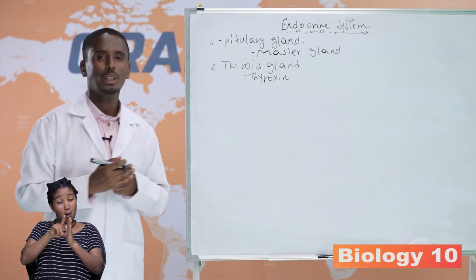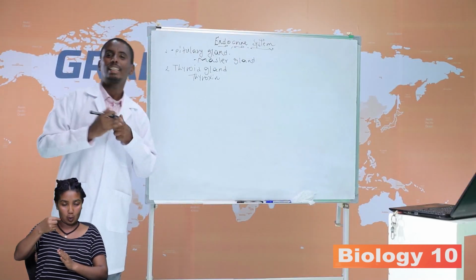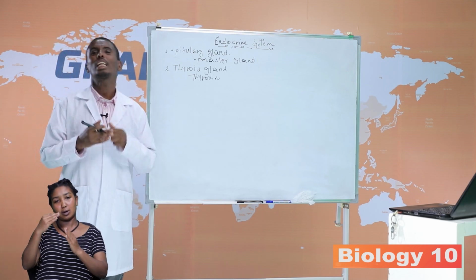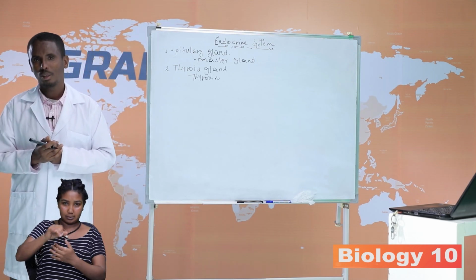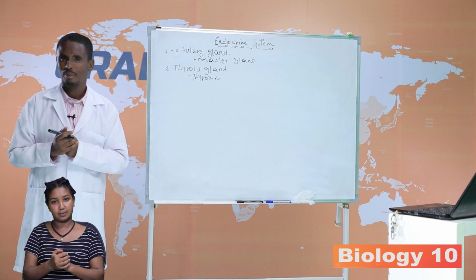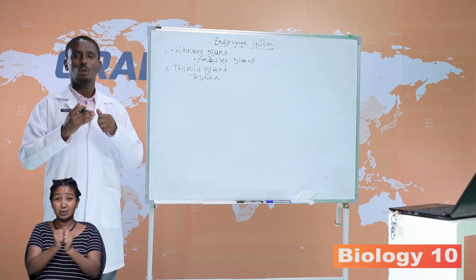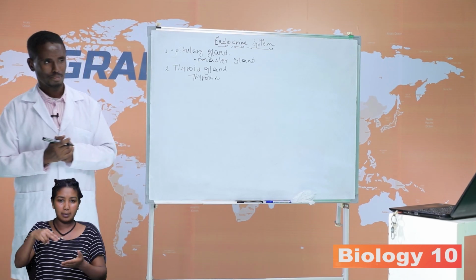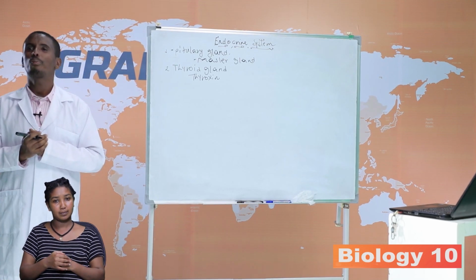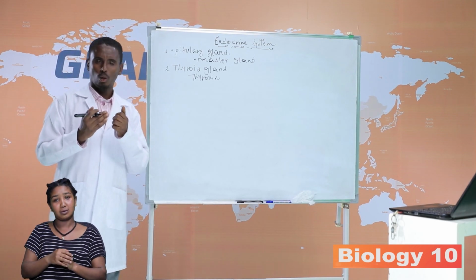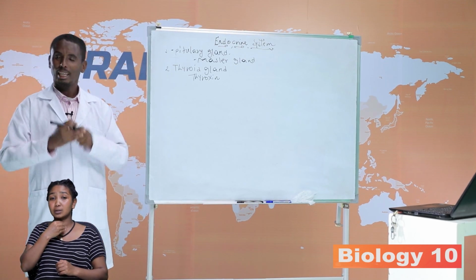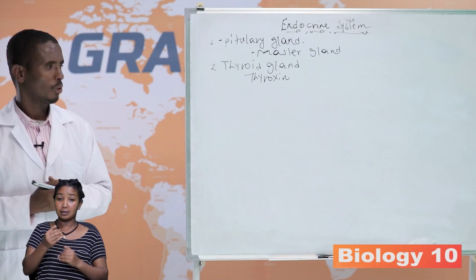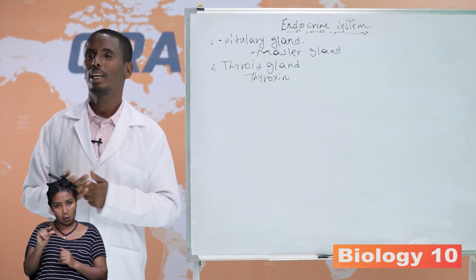Too much secretion of thyroxine results in an increased rate of metabolism. People with too much thyroxine lose weight and are irritable and restless, whereas hyposecretion of thyroxine has other effects. Weight gain is another effect of a low level of thyroxine hormone.